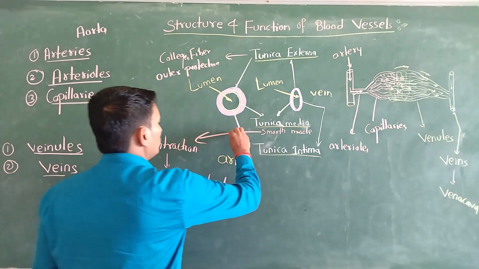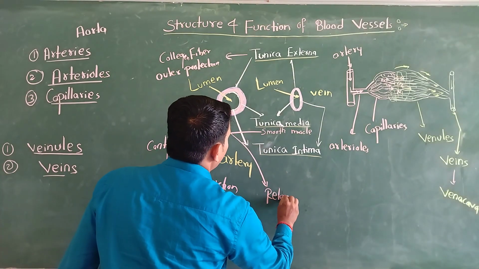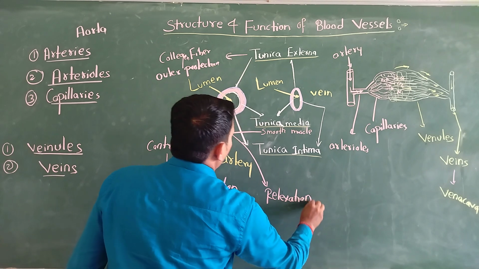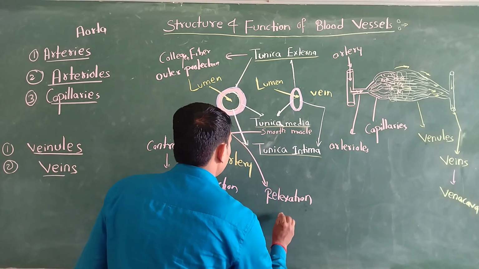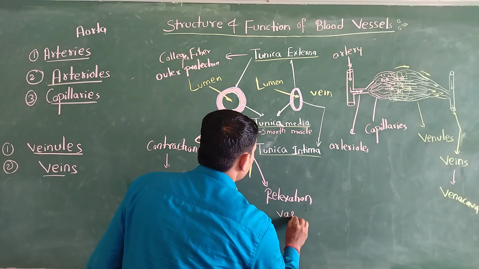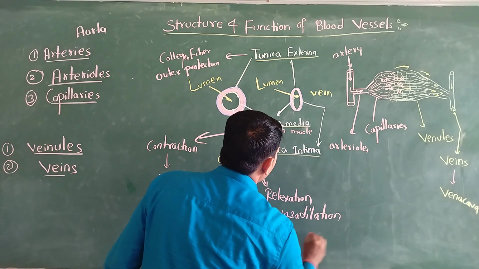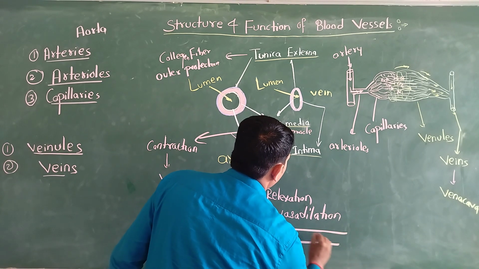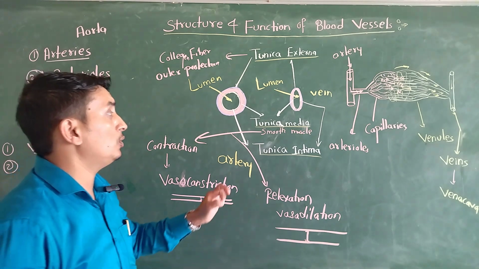When our tunica media smooth muscles are relaxed, that is called vasodilation. Dilation means widening. We can say the blood vessel becomes wider. So this blood vessel widening and narrowing is mainly maintained by tunica media.